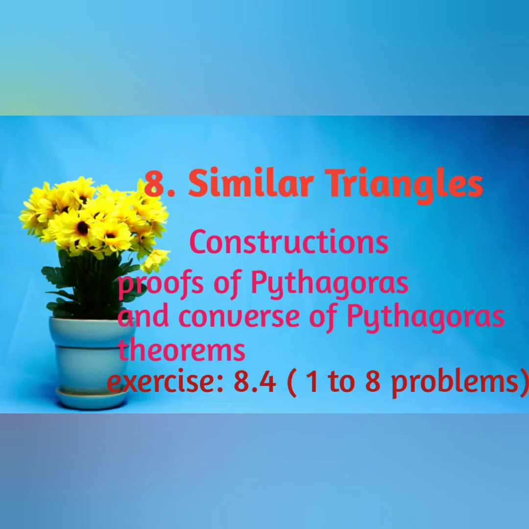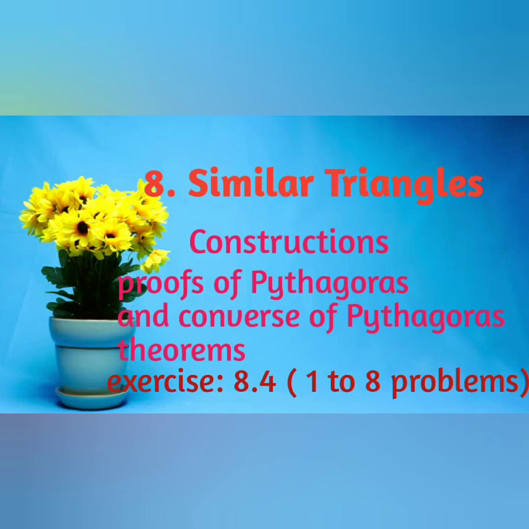The eighth chapter is similar triangles. In these similar triangles, you prepare the constructions in exercise 8.2, 10 to 12 problems and learn the two theorems, Pythagoras and converse of Pythagoras theorems, and learn exercise 8.4 from 1 to 8 problems. Then you will get a good score in the exams. In these constructions, surely one problem will be given in the public exams. So, you learn the constructions perfectly. And the theorems, Pythagoras theorem and converse Pythagoras theorem, both are very, very important. You should learn the theorems well.